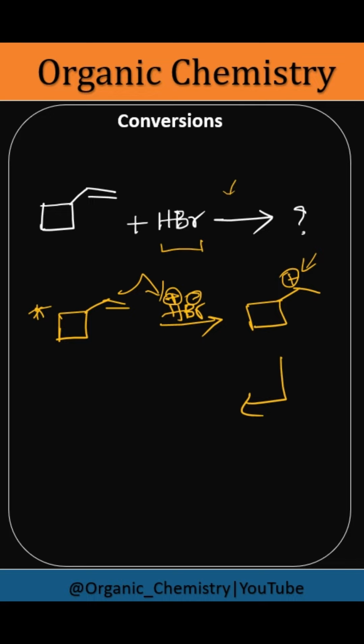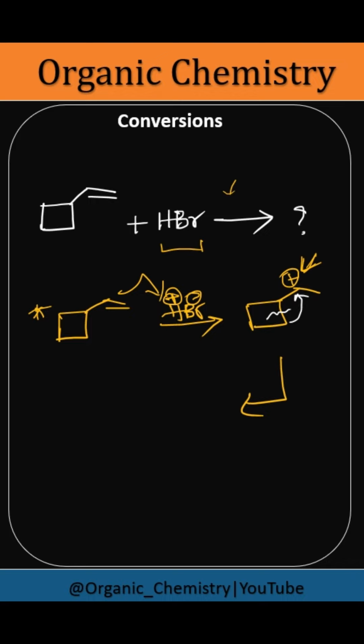Whenever there is a ring, like a 4 member or 5 member ring, and adjacent to that ring there is any positive charge, then ring expansion takes place. All right, so let's do it. Just break this bond and make a bond between this one and this one.